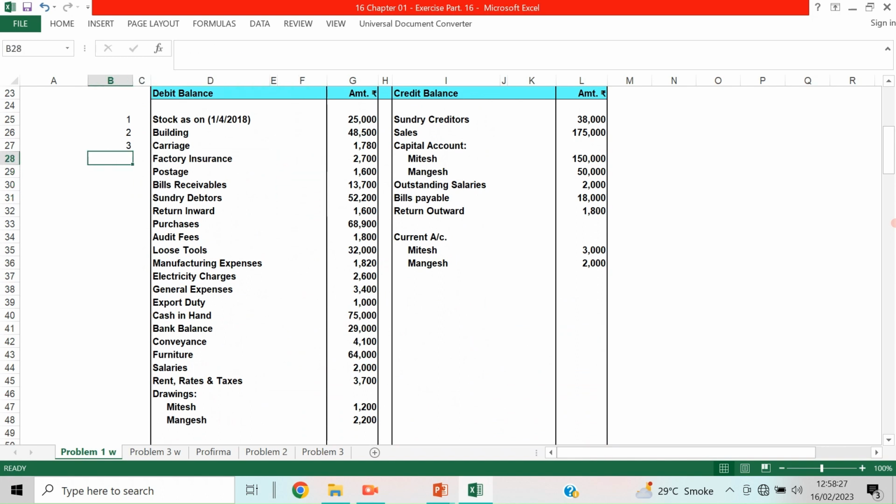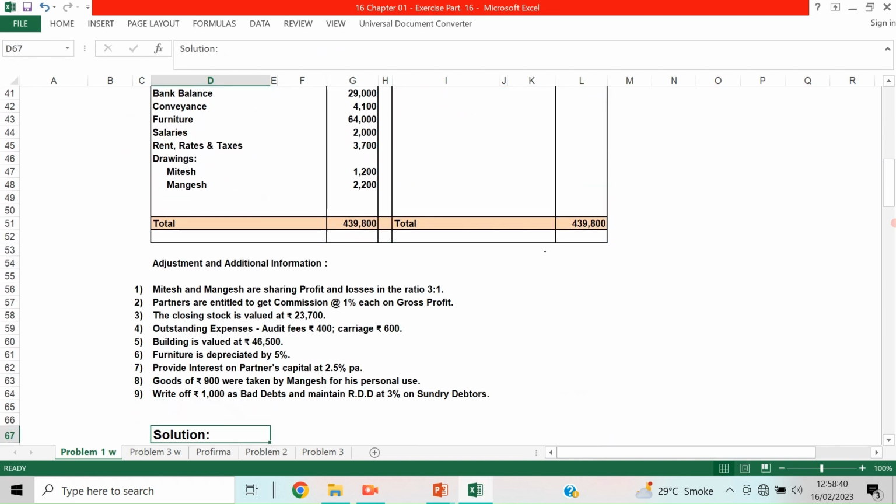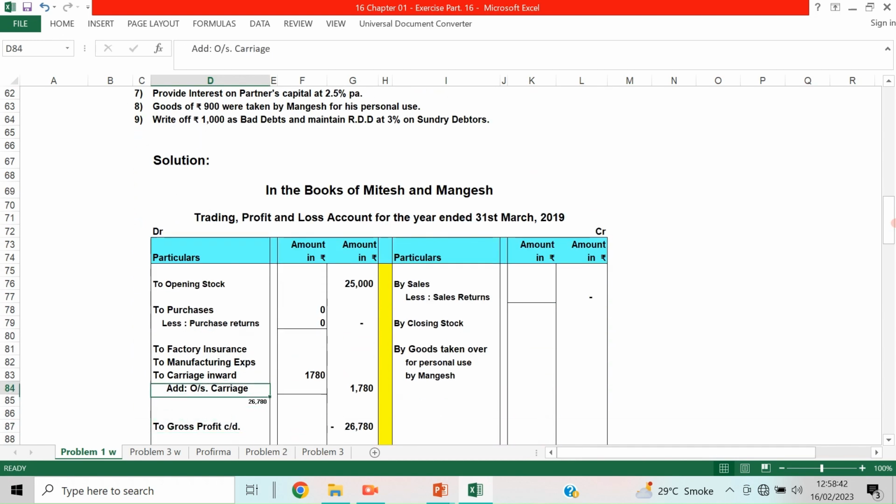First we will complete this part. Then, factory insurance. It is mentioned as factory insurance, so it should go to the trading part: 2700. Since there are no adjustments, it is taken directly to the outer column.